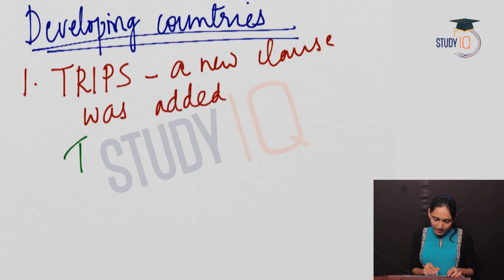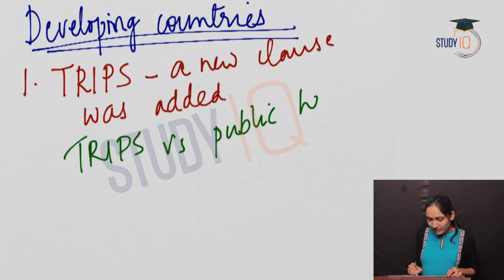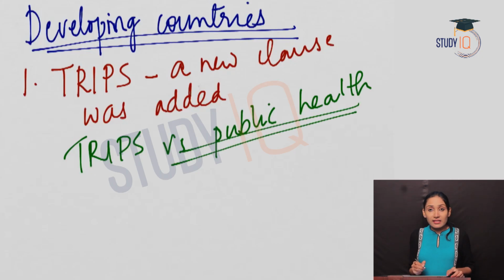This clause was known as TRIPS versus public health. This is a very important clause. We will discuss this clause in detail later in this module itself. The second one was related to the agricultural subsidies.